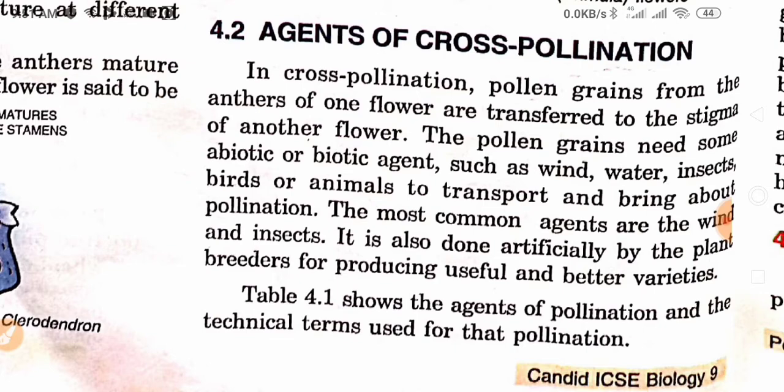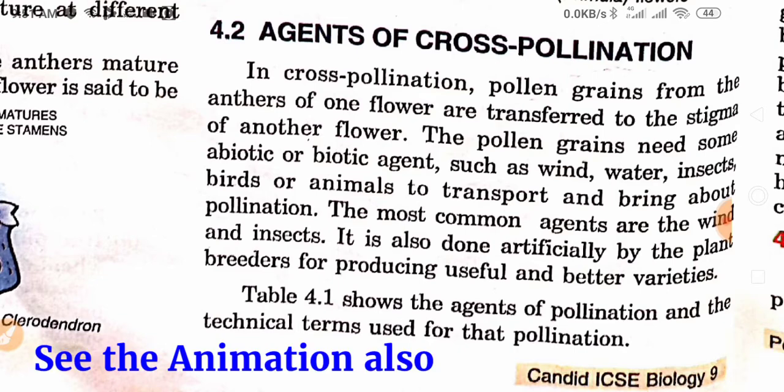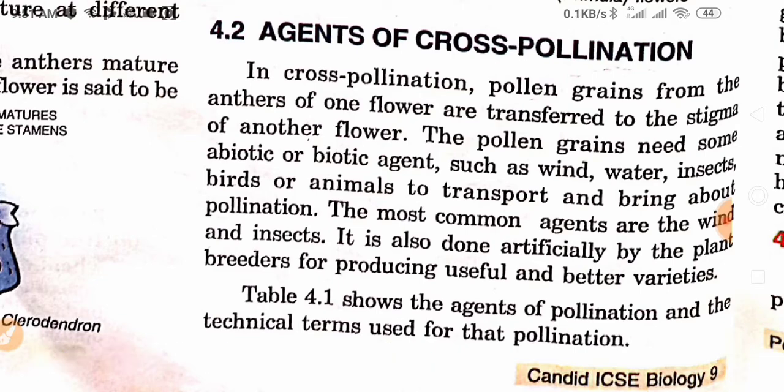The most common agents are wind and insects. It is also done artificially by plant breeders for producing useful and better varieties. Table 4.1 shows the agents of pollination and the technical terms used for that pollination.